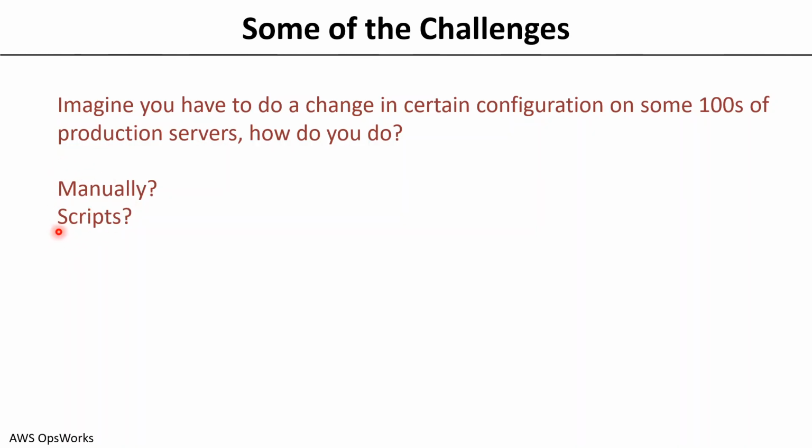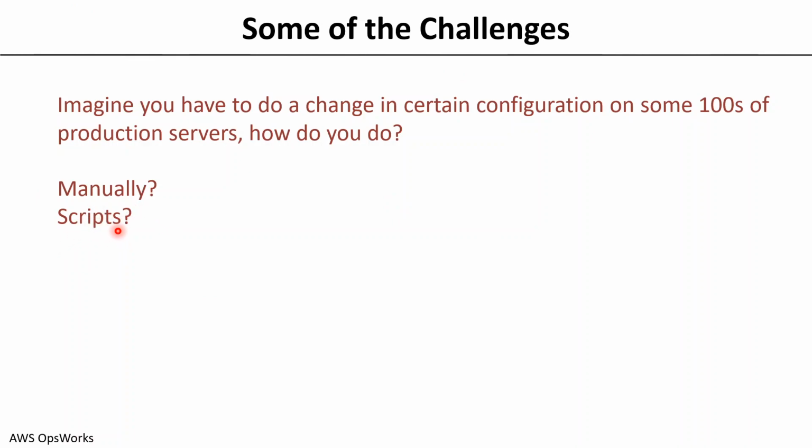Both can be done, but both have their own challenges. In terms of manually, it is error prone. So maybe because of human error, the person may do something else on that particular production environment. Then later on, understanding what changes he has done, what he was not supposed to do, and troubleshooting and rectifying that problem will take a longer time than not doing it, right?